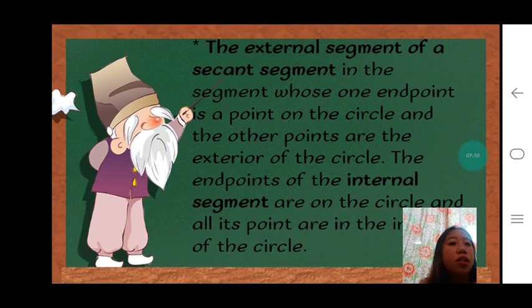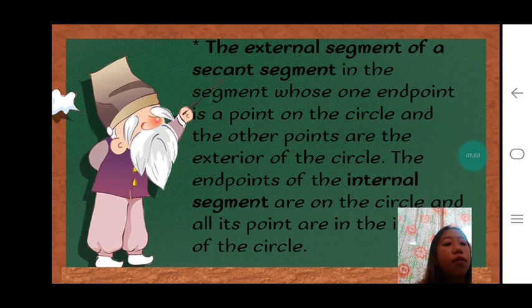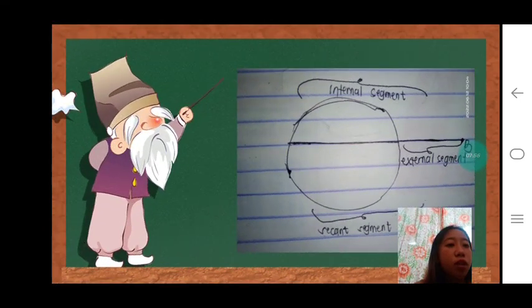The external segment of a secant segment is the segment whose one endpoint is a point on the circle and the other point is in the exterior of the circle. The endpoints of the internal segment are on the circle and all its points are in the interior of the circle.